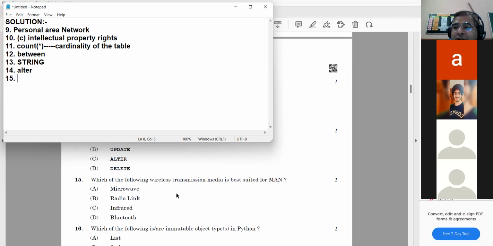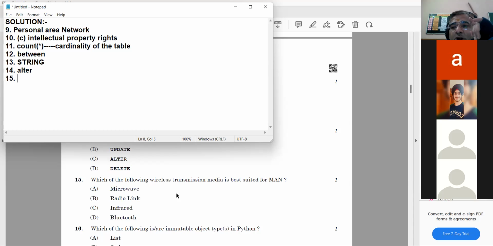So what according to you is the best wireless media for a MAN network? Microwave, radio, infrared, Bluetooth. Bluetooth cannot be, the distance is very, very short. Infrared is even shorter, so C and D cannot be. Your answer will vary between A and B.